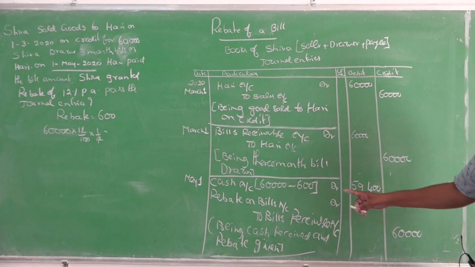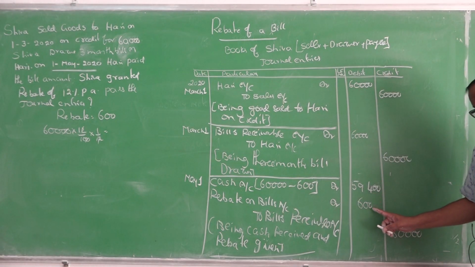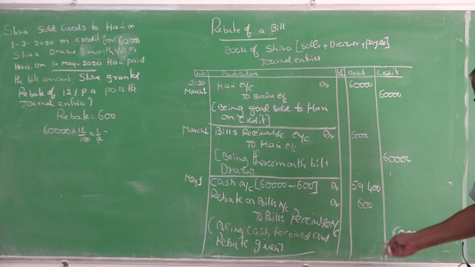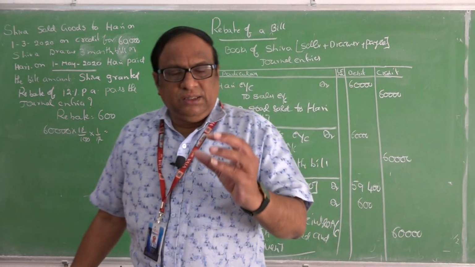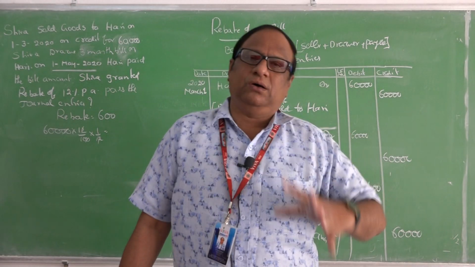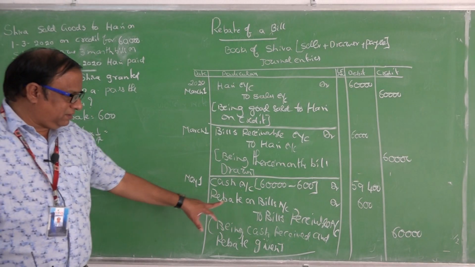You can see the entries. Rebate. Don't think in your mind, sir, this 600, why he faced the loss? Because if the drawee dishonors the bill, it is a 60,000 loss. So that's why in every business certain discounts are given. Those are known as cash discount and rebate on bills.